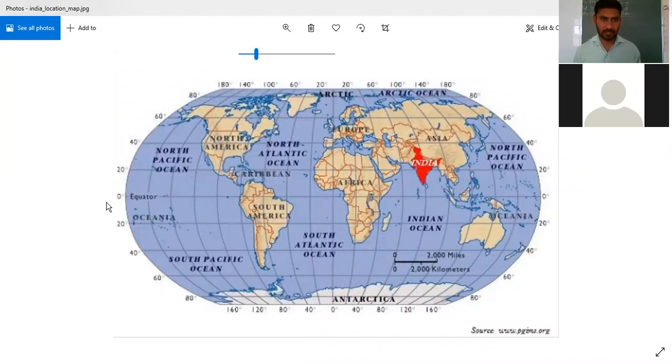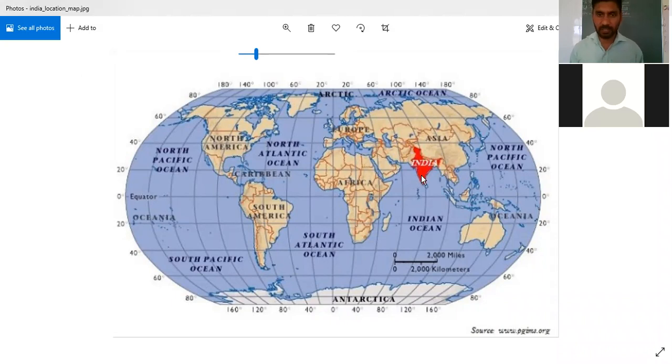If you see, this is equator, 0 degree line. So the 0 degree line divides our globe or our earth into two equal parts, northern hemisphere and southern hemisphere. You can clearly see that here is equator and India is located in upper part. That means India is located in northern hemisphere. So this is our one term of location. Second term of location is in which continent we are located. So we are located here, that is in Asia.